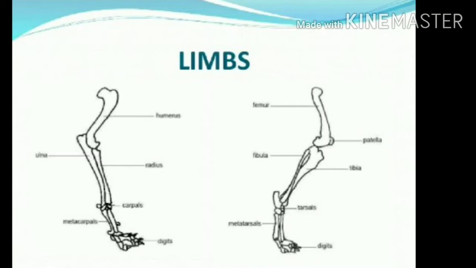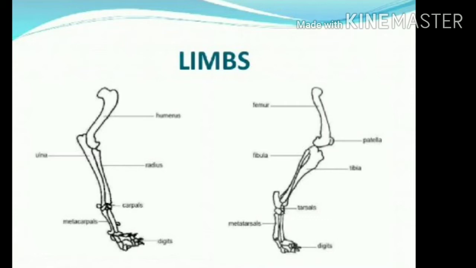Just see this one more important thing. This is the hind limb, and this is the forelimb, meaning the hands and the legs. Okay, this is very important. Limbs means both, forelimb and hind limb. So this is the forelimb, and this one is the hind limb. You are able to see.